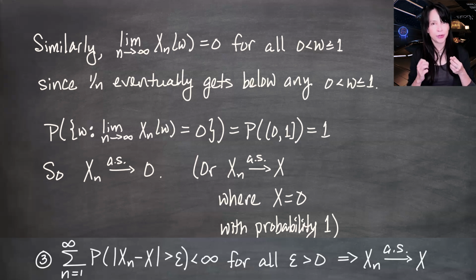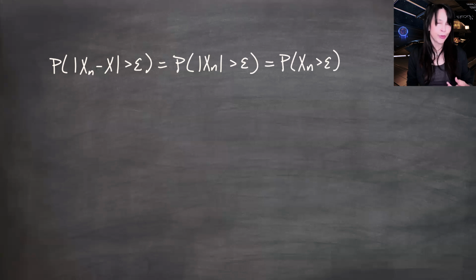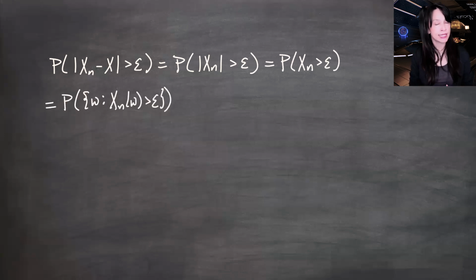We're trying to show that a particular given condition about a sum being finite is not necessary to have almost sure convergence. So consider the probability that the distance between Xn and X is greater than epsilon. In this case, our X is 0, so this is the probability that the absolute value of Xn is greater than epsilon. In this example, our random variables are not negative, so I could just drop the absolute value. This is, of course, shorthand for the probability measure of the set of omegas for which Xn of omega is greater than epsilon. And if I fill in what Xn of omega is, I get an expression like this.